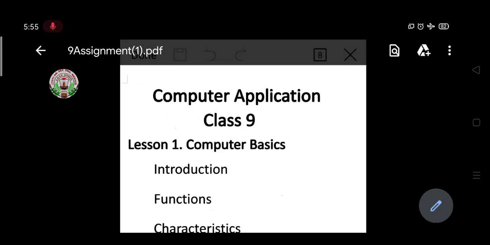So students, this month we have completed two chapters: Computer Basics and the Computer System. In Computer Basics, we discussed the introduction to computers, what a computer is, and the functions of a computer. The functions of a computer are input, processing, and output. The input device accepts data, the central processing unit processes the data according to the given instructions, and the output device or storage device stores the result.